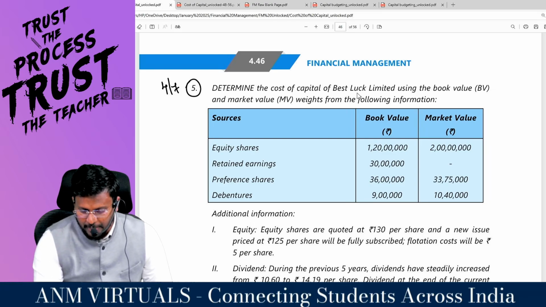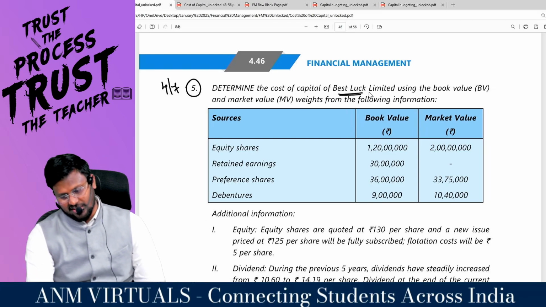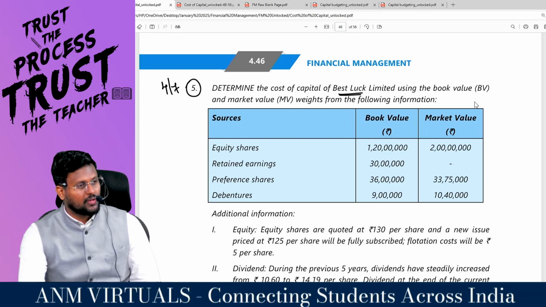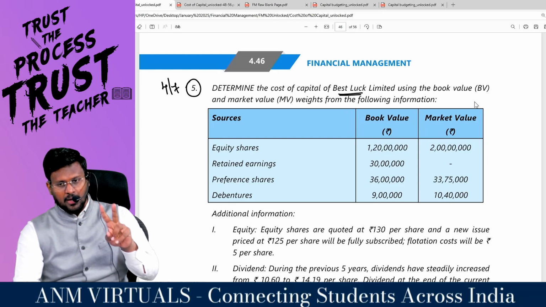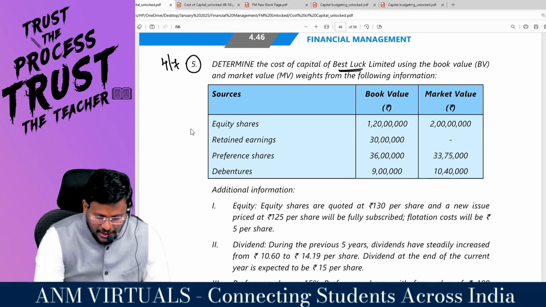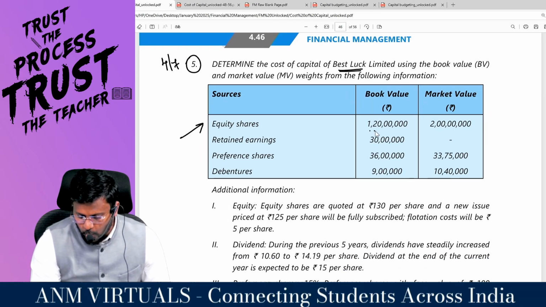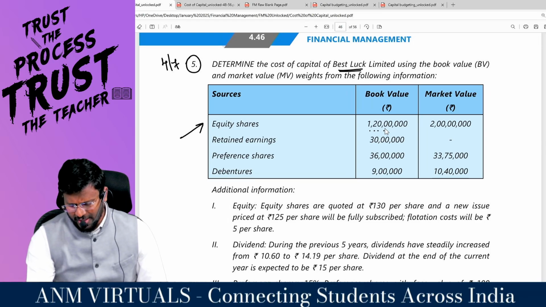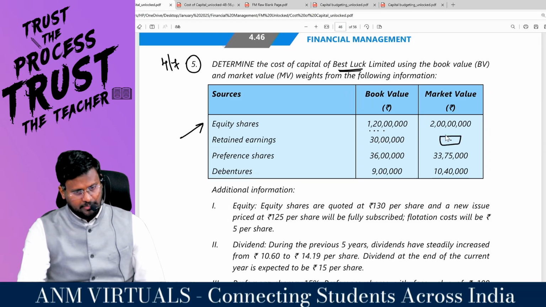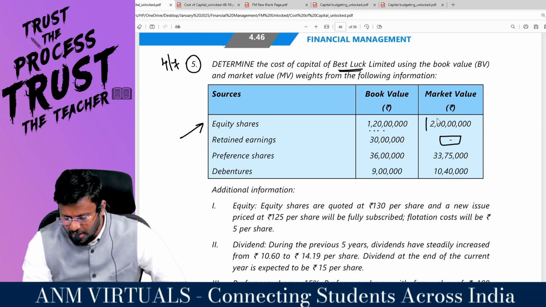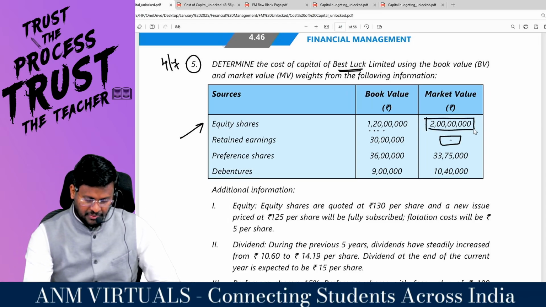Determine the cost of capital of Best Luck Limited using the book value and the market value weight from the following information. So you have to do 2 answers: book value weight and market value weight. Book value equity share capital is 1 crore 20 lakh. Retained earnings 30 lakh. We all know that in market value, retained earnings will not be there. Market price will be inclusive of retained earnings. That's why it is 2 crores.